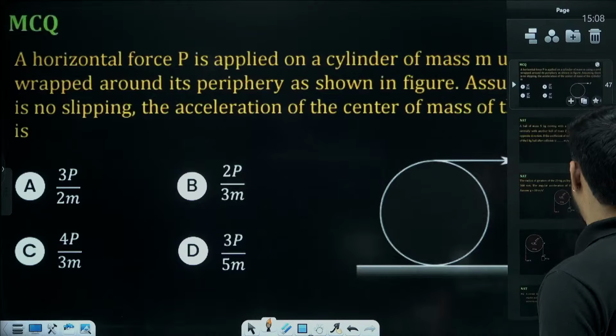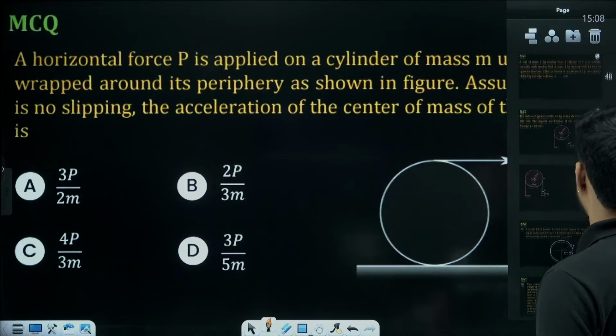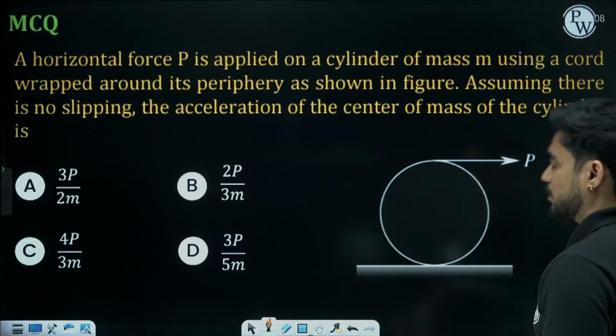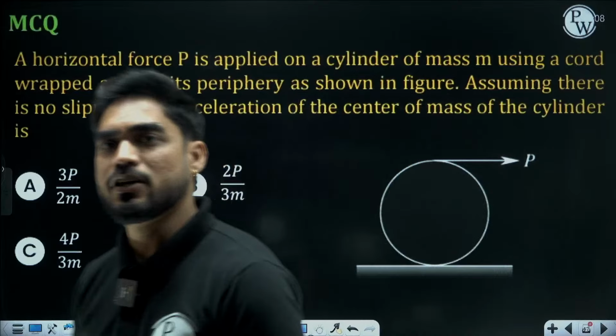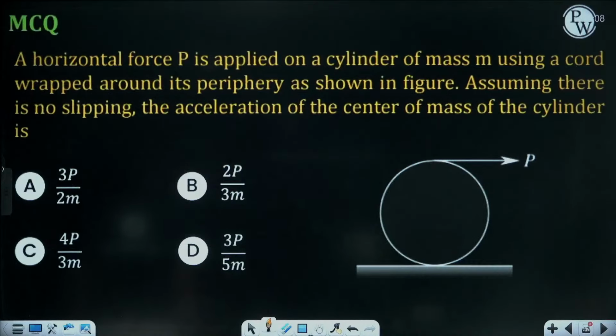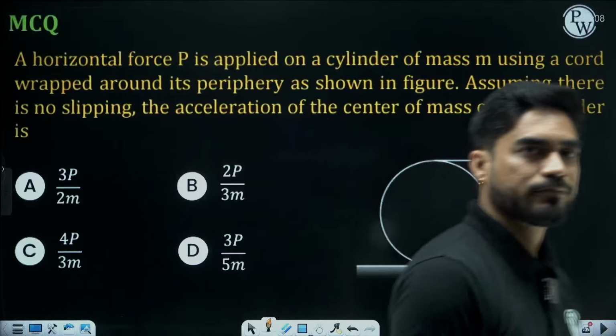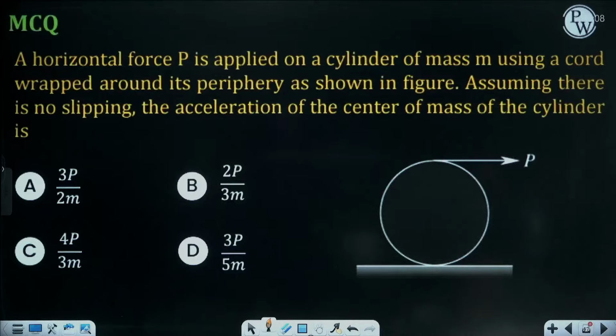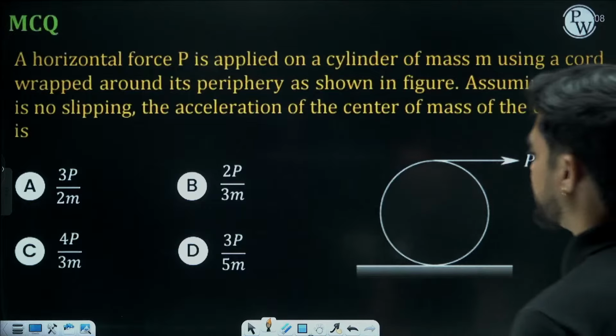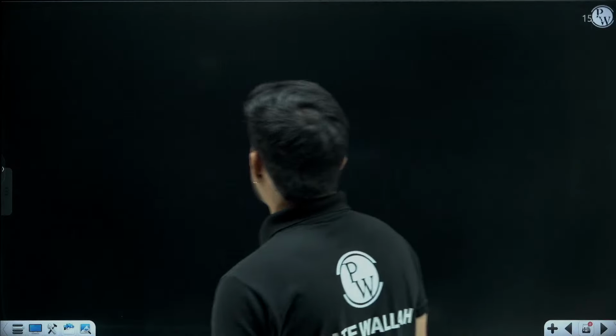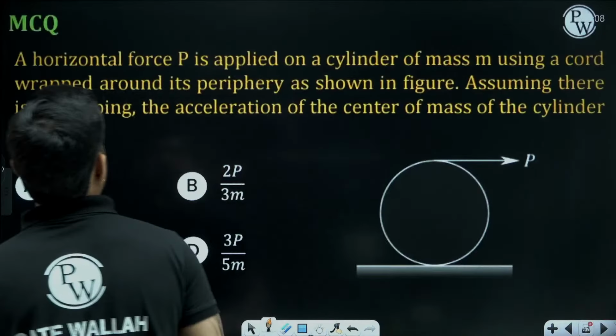So here we need to find the acceleration of the center of mass. Which equation are we going to use? We will use Newton's second law. Yes, this is rolling without slipping.